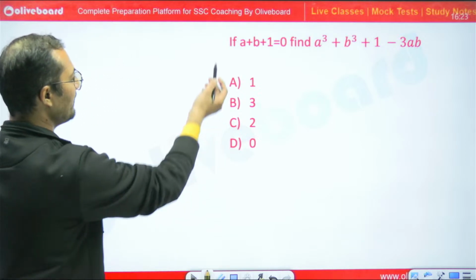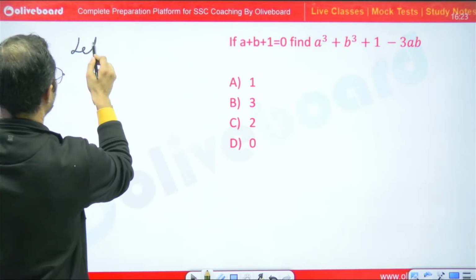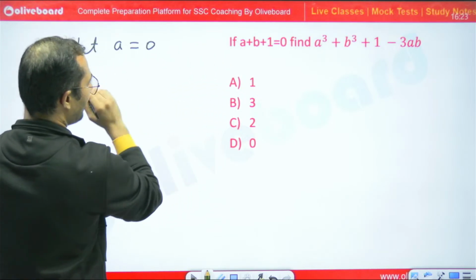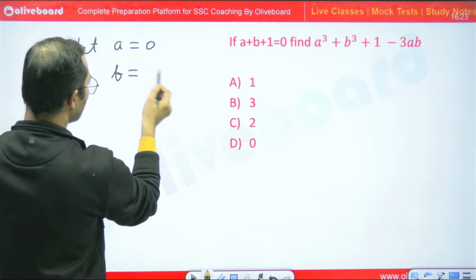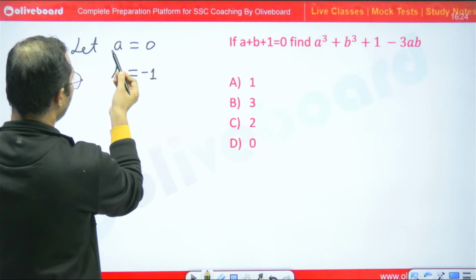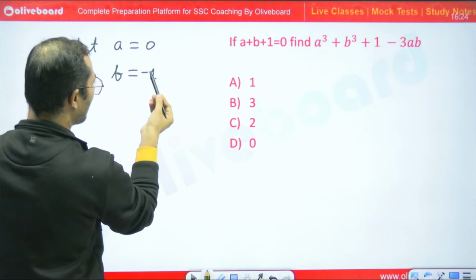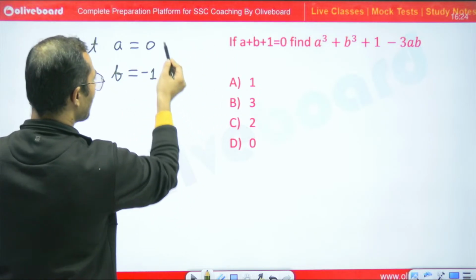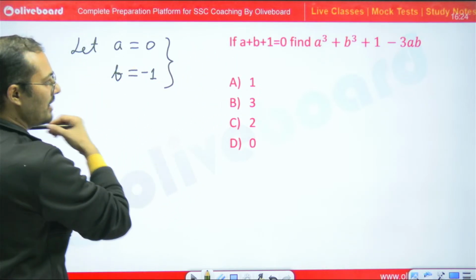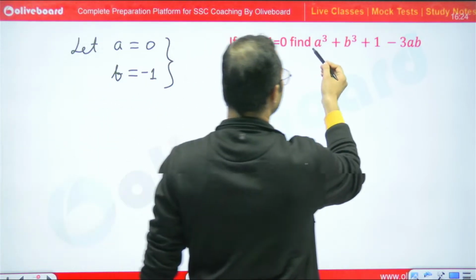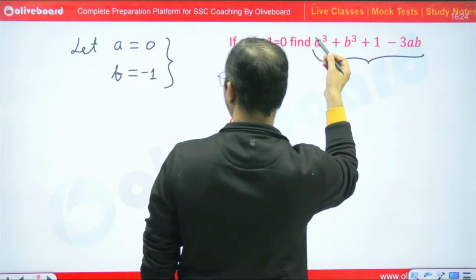So here simply we can say that let A is equal to 0. If A is equal to 0, then B is equal to minus 1, right? Simply, just substitute the value of A and B in the targeted question, right? So A is equal to 0.